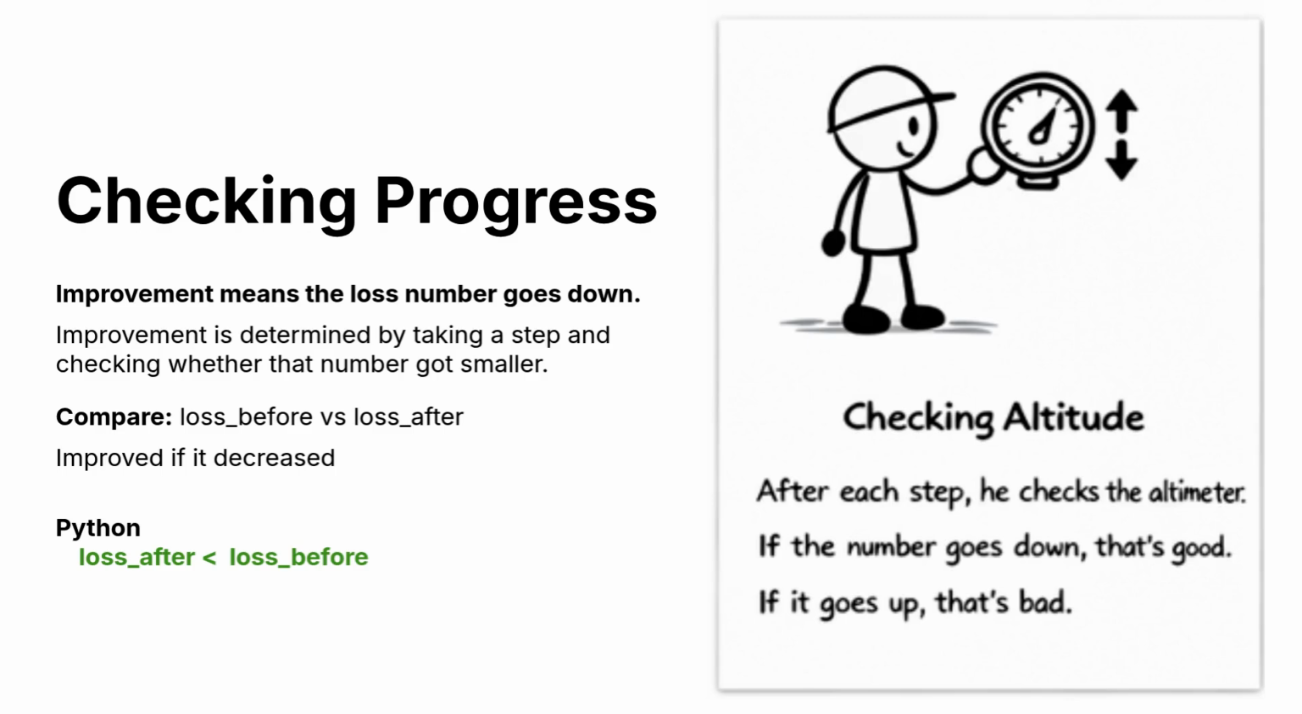After each step, the hiker checks the altimeter. If the number goes down, the step helped. If it goes up, the step made things worse. In machine learning, we do the same thing. We compare the loss before and after each adjustment.